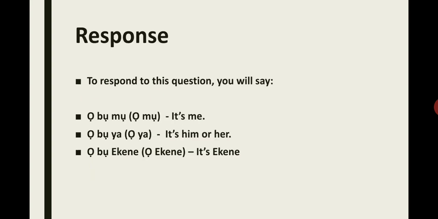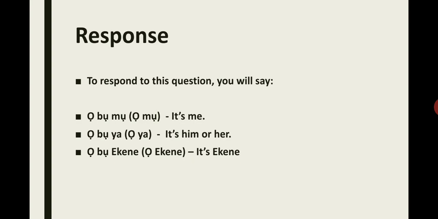Okay. Now, how do you respond to questions? Of course, whenever you're asked a question, you're expected to say something. In order to respond to this question with onye, you will always say obumu, that is, if you're talking about yourself. In short form, you normally say omu, which means it's me. Or obuya, that is, if you're referring to someone else.